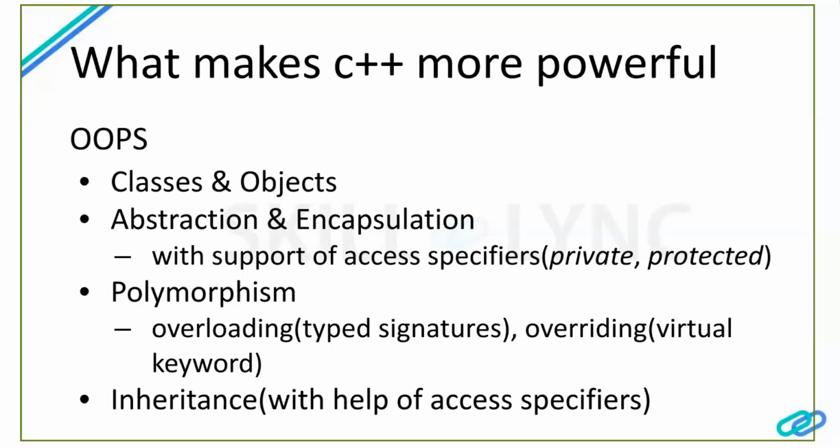Polymorphism is, as I told earlier, statically bound, right? With the help of static binding, if we change the signature of functions, it has to be a typed one. So thereby it is doing its good job there.